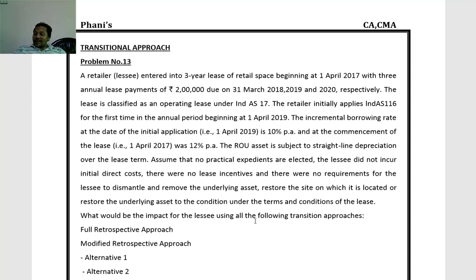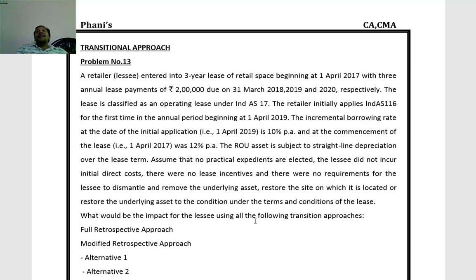Then the discounting rate, the rate prevailing on the commencement of the lease. Modified retrospective approach, two alternatives are there, alternative 1, alternative 2. For alternative 1, lease liability will be calculated based on remaining lease payments, whereas right of use of asset will be calculated as if the Ind AS 116 provisions are followed from the beginning.